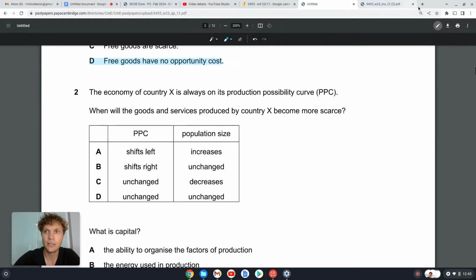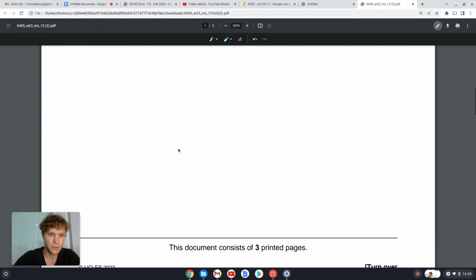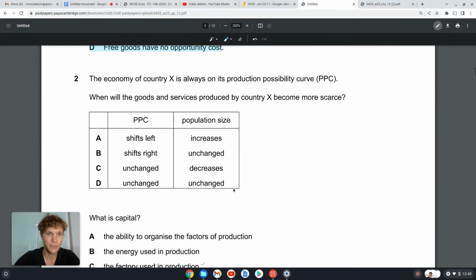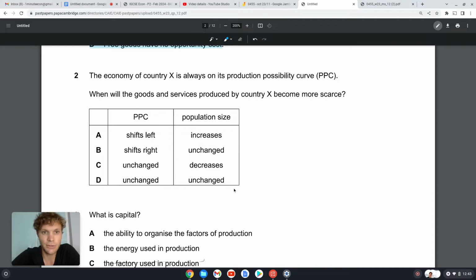Okay. Question 2. Let's double check to be sure. It's always good. Okay. Question 1, D. We're on the money. Question 2. The economy of country X is always on its production possibility curve. When will the goods and services produced by country X become more scarce? Okay, so A, the PPC shifts left and the population increases.